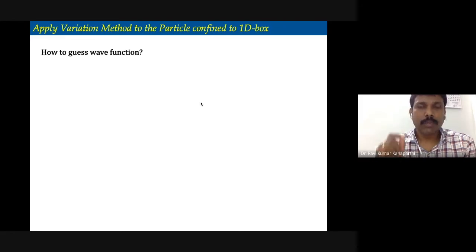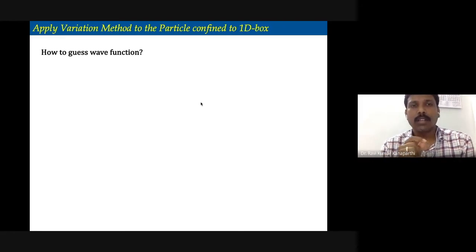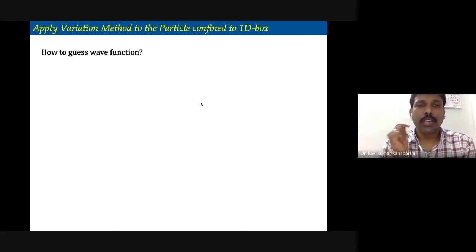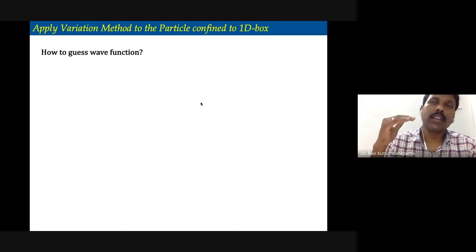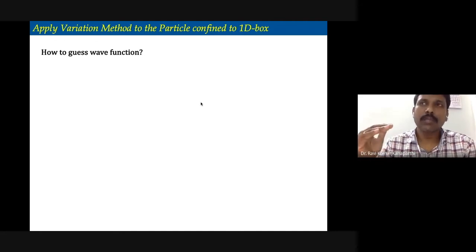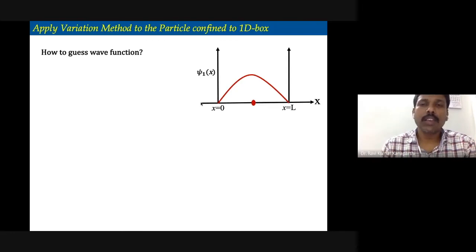Now, we have a particle confined to a one-dimensional box. The first step in this method is that we have to guess a trial wave function. How do we guess it? I told you two points. If you want to guess a trial wave function for the ground state, then you look at the wave function of the particle confined to a one-dimensional box when it is present in the ground state.